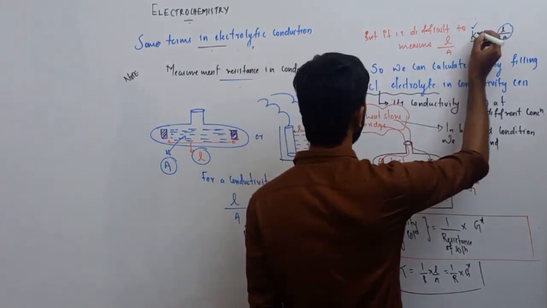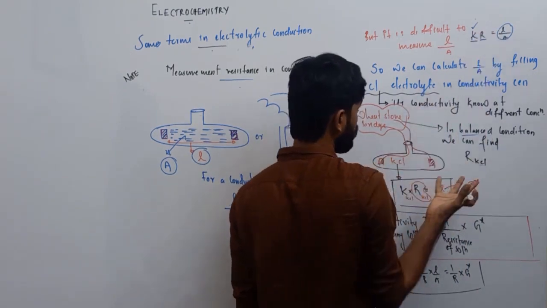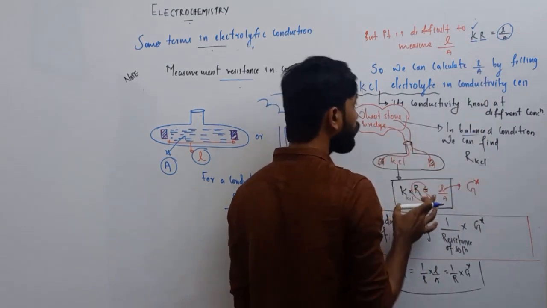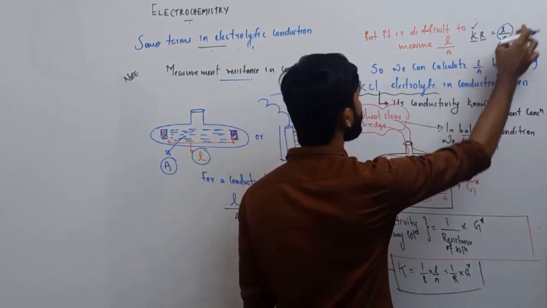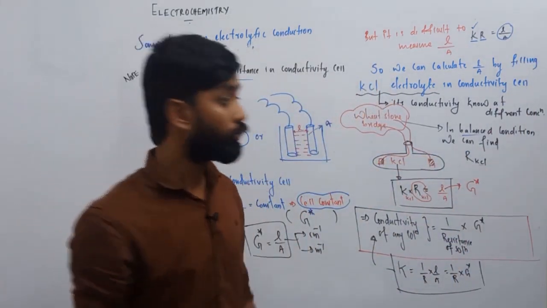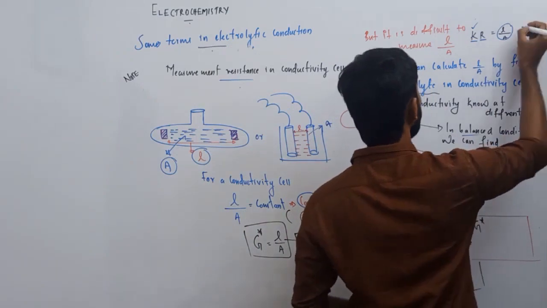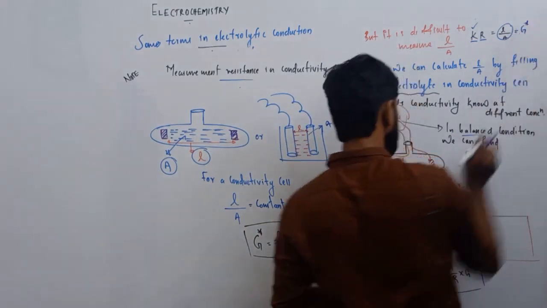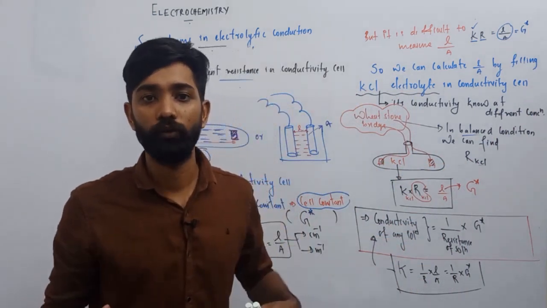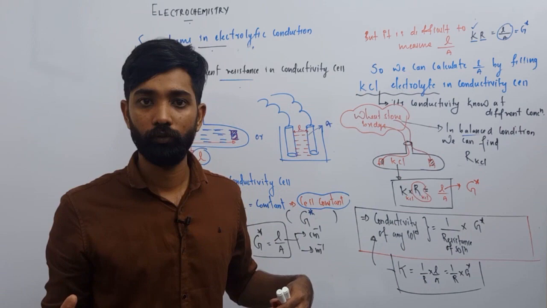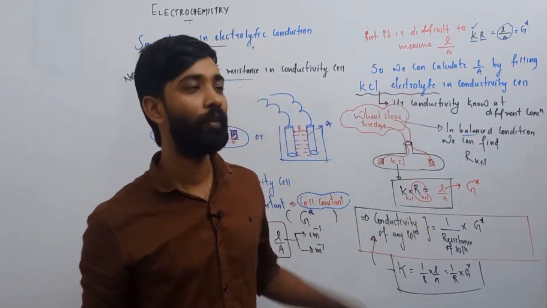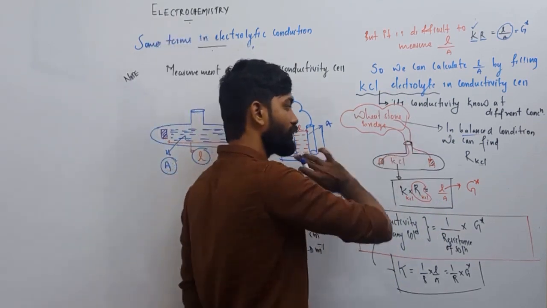Conductivity is already known because it is a KCl solution, a standard solution, and resistance is given by the Wheatstone bridge. If you multiply these two, you obtain the L by A ratio. It is very difficult to find L and A separately, so we simply find the whole ratio L by A, and it is defined as G star. So for this conductivity cell, G star is fixed. It is already found by filling KCl in it.